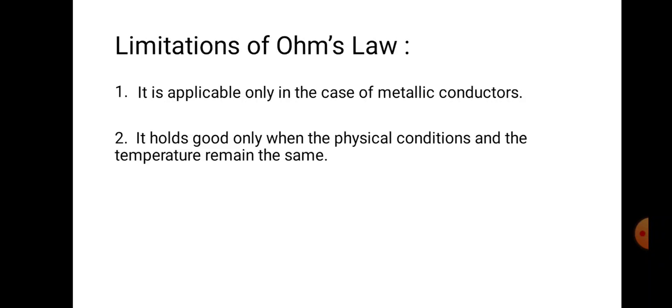Because the nature of a metallic conductor is different when compared to vacuum tubes, discharge tubes or semiconductors. Metallic conductors contain free electrons, and they require a very small potential difference to drift from one point to another. So it is applicable to metallic conductors. Another thing is that it holds good only when the physical conditions and temperature remain the same. That is the second limitation.